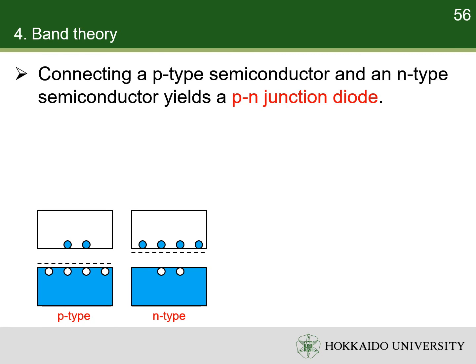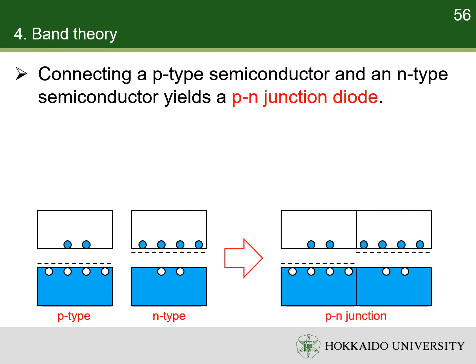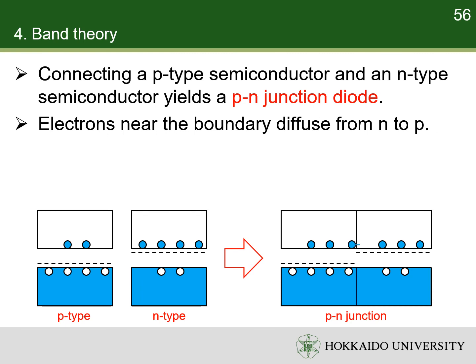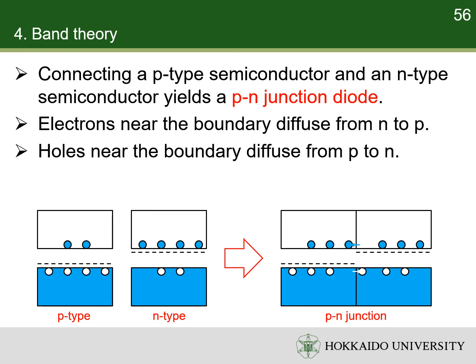When a p-type semiconductor and an n-type semiconductor with the same base intrinsic semiconductor connect to each other, a p-n junction is formed. Due to the difference in their Fermi levels, the electrons in the n-type semiconductor diffuse to the p-type semiconductor. At the same time, the holes in the p-type semiconductor diffuse to the n-type semiconductor. As a result, negative charge accumulates on the p-type side of the junction, while positive charge accumulates on the n-type side of the junction.